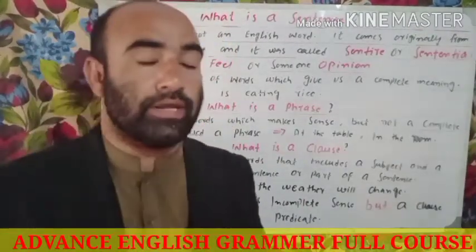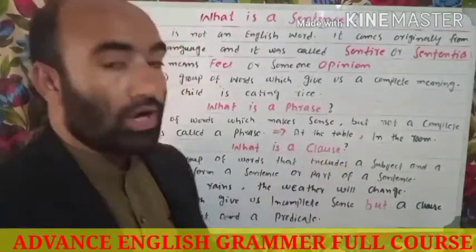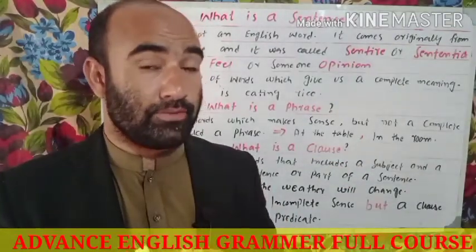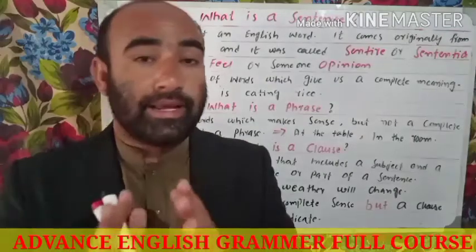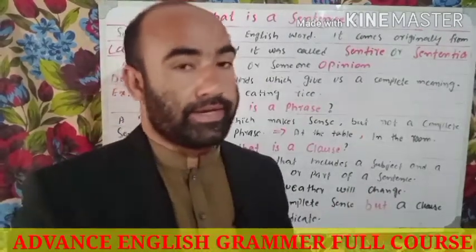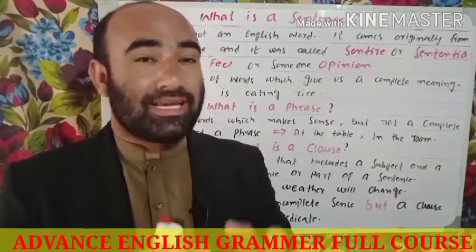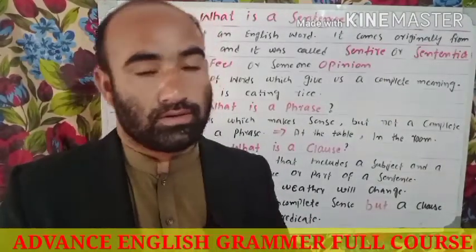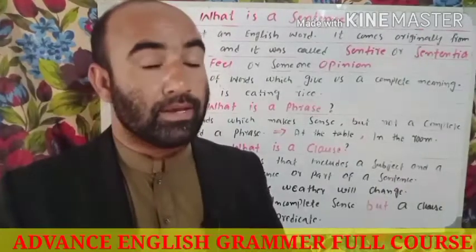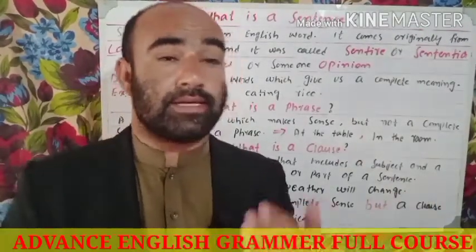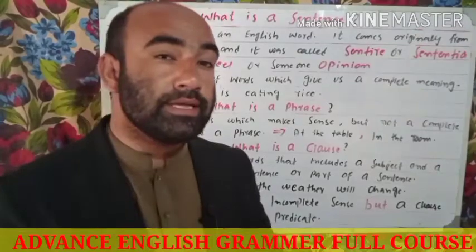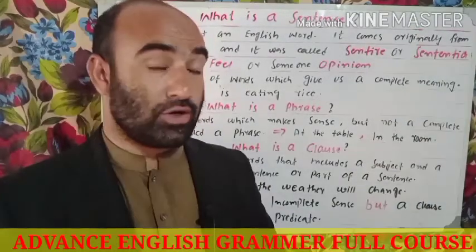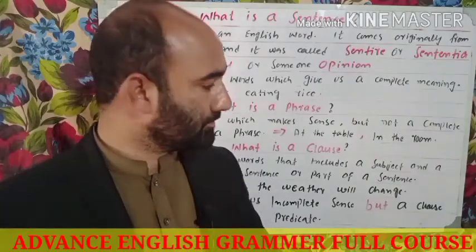A clause, although it is a sentence, because it has a subject and a predicate, cannot stand alone. It requires another sentence to complete its meaning. That's why it's called a clause.